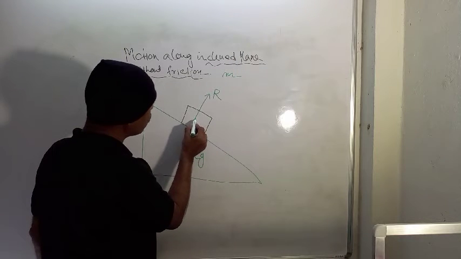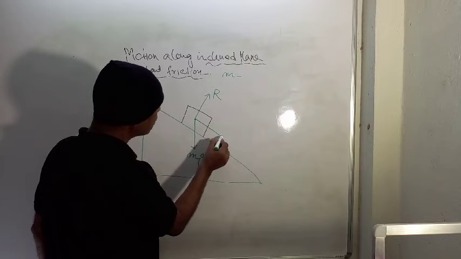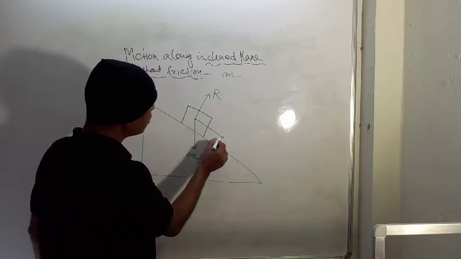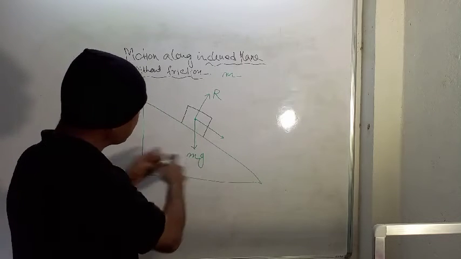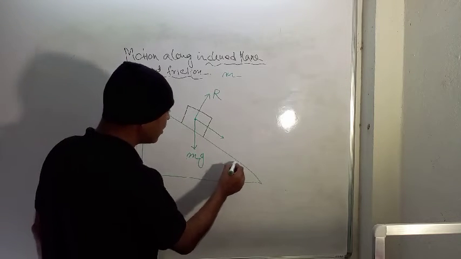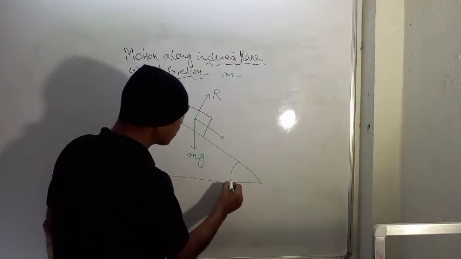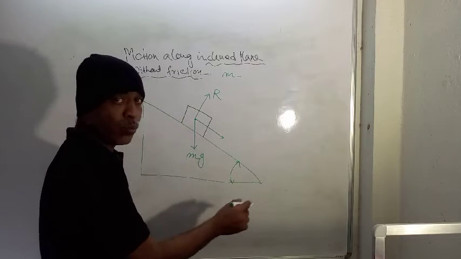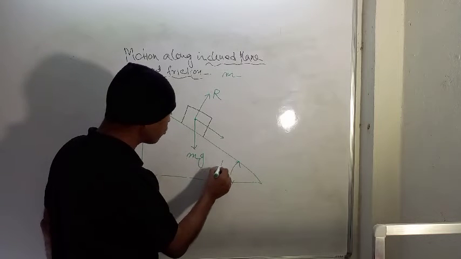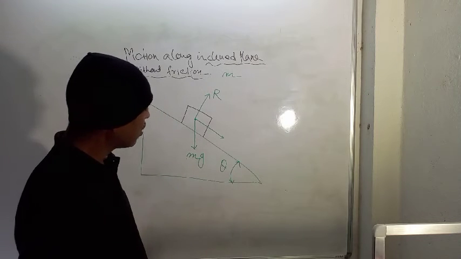So if you draw a parallel line, suppose this one, okay, and suppose the inclination of this inclined plane is theta, means this angle which the inclined plane makes with the horizontal is theta. You assume this thing, okay.